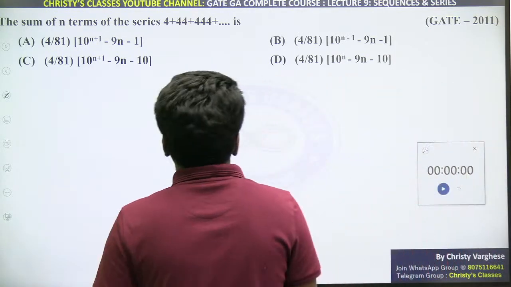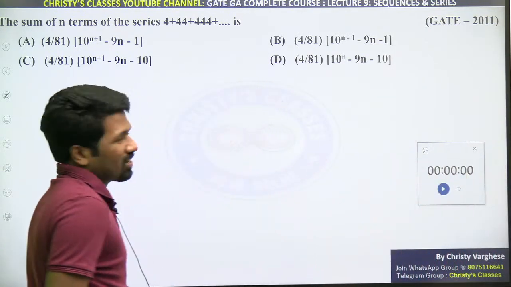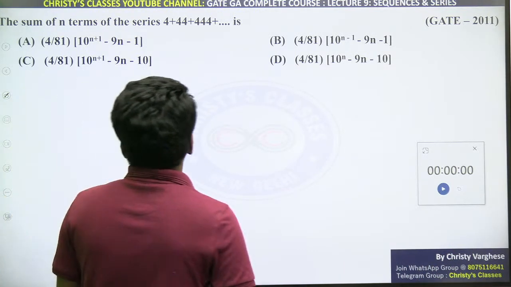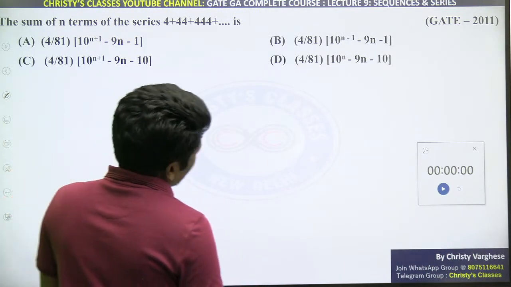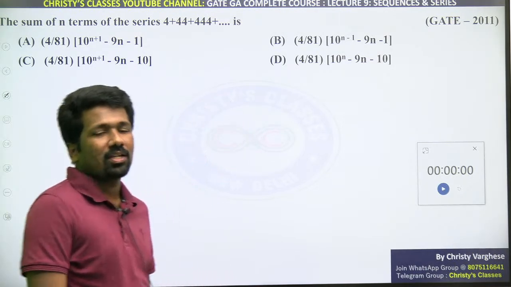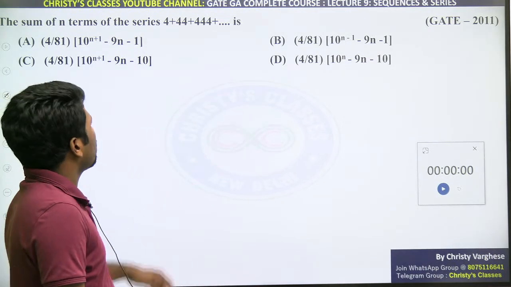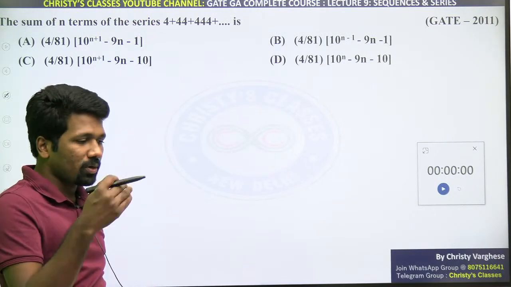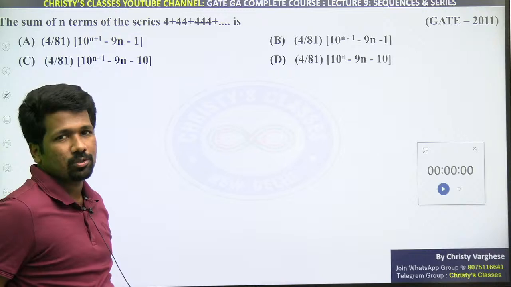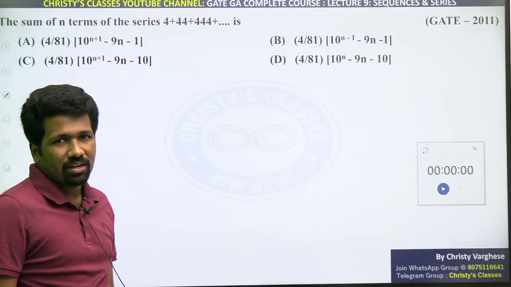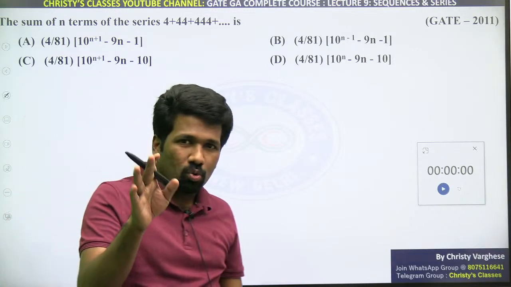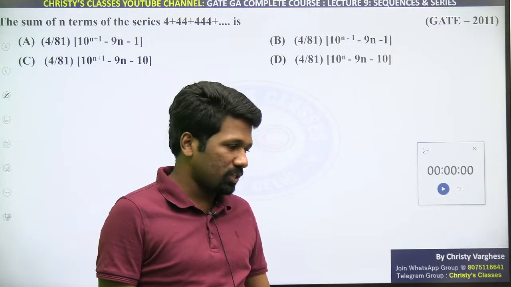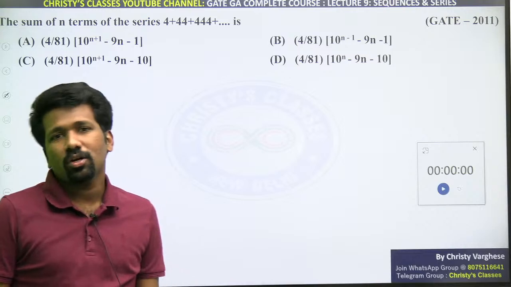So here it is an infinite sequence now, but it is not a geometric sequence or an arithmetic sequence. So using a formula is not the case. Here actually there are different ways to do it. You can make it in the form of AP, GP and then solve it. For that you can take 4 outside and each term you can write like 10 minus 1, 100 minus 1, 1000 minus 1. That is one procedure. That is a direct method that you have done in school days. I think in 10th or 11th class you have learned this in school days. The same type of questions. But that is not the smarter way.